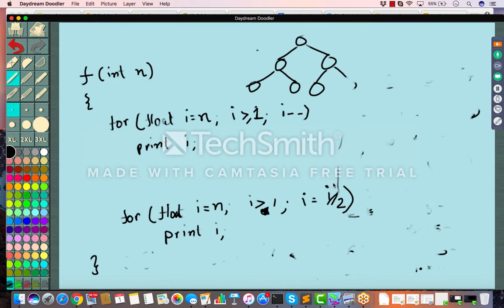The 2 loops are like this, right? The first loop is you are doing this, and another loop is you are doing this.